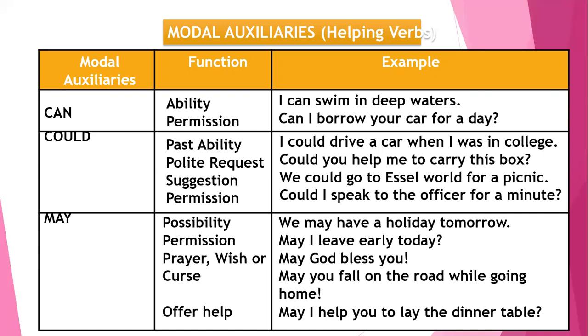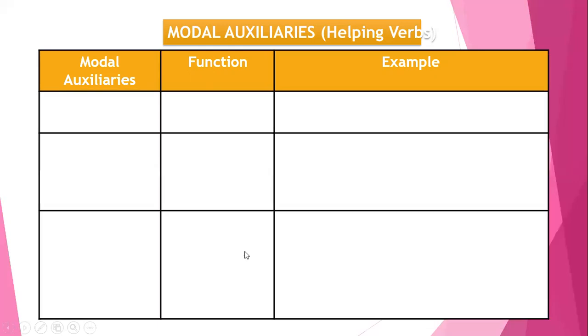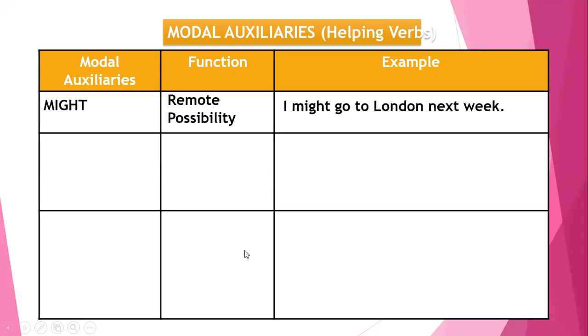But if I say, may I help you to lay the dinner table? In this particular sentence, it plays the role of offering help. Moving on with the next functions with the modal auxiliaries, that is, might. In the question might, here it plays the role of remote possibility. Now, remote possibility is also known as rare possibility.